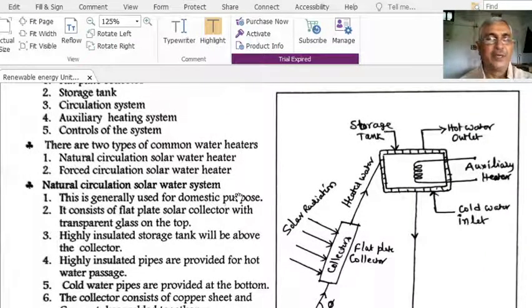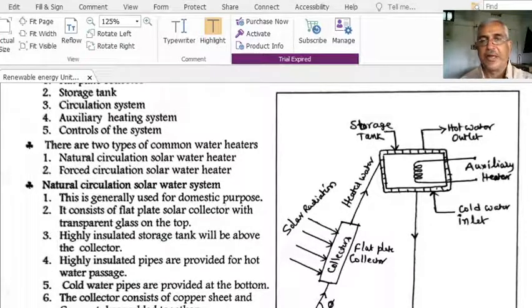Heating system. There are two types of common water heaters that are used in domestic and small scale industries and small scale units, as I mentioned. That is the natural circulation solar water heater and the forced circulation solar water heater. One is the natural circulation solar water heater, the other one is the forced circulation solar water heater.